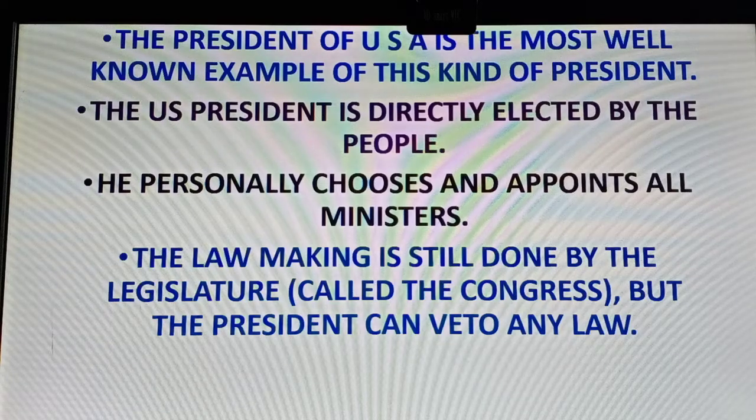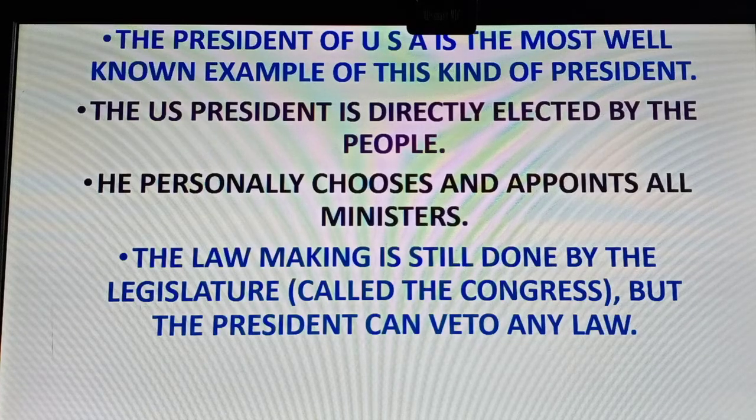The party which opposes him cannot be selected as ministers. The lawmaking is done in India by Parliament. There is also the Parliament of the USA, which is known as the Congress. The Congress makes the law.